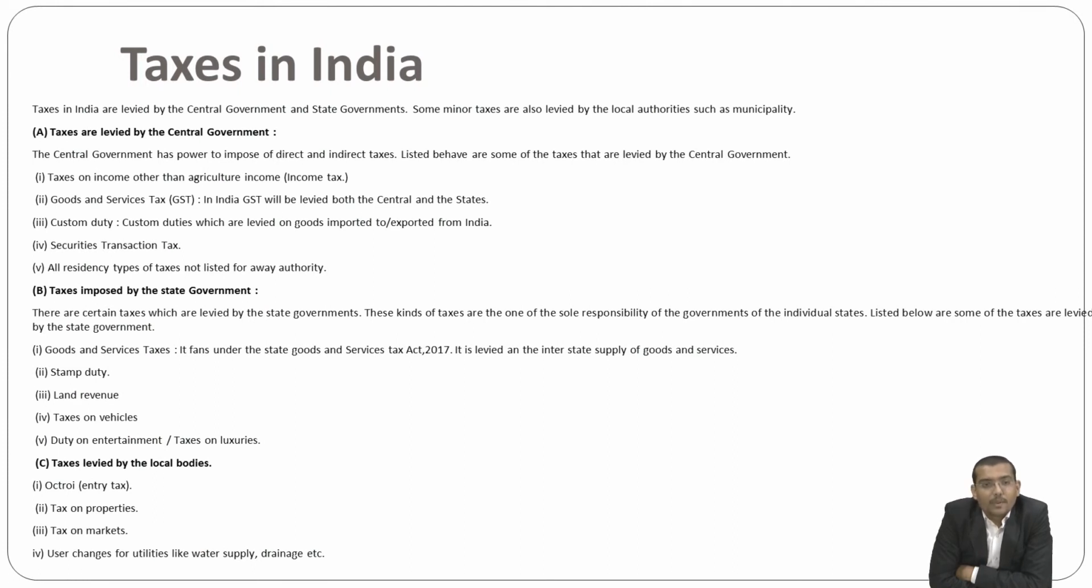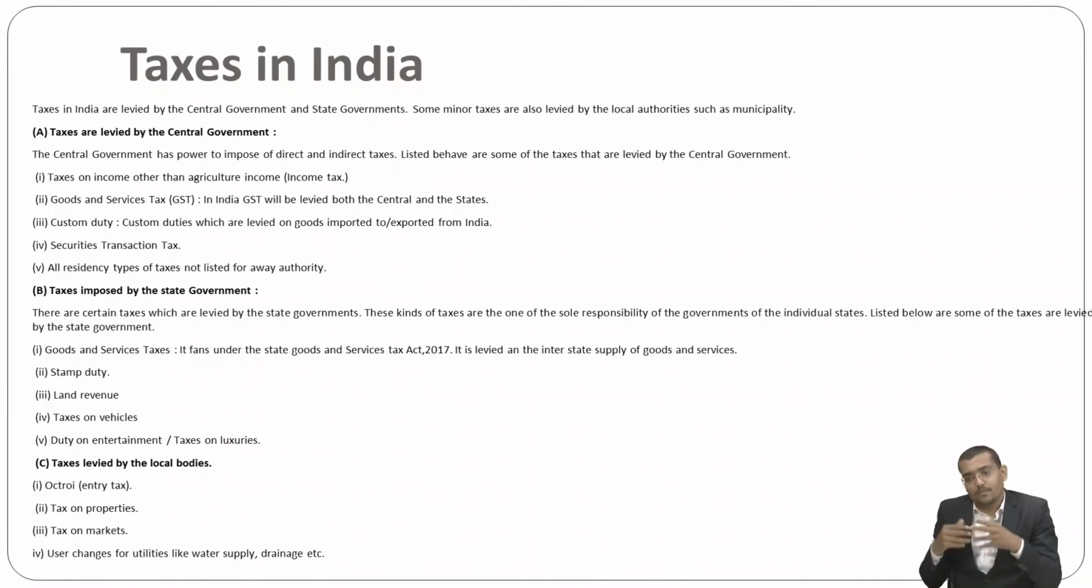Then the state government can collect stamp duty, land revenue, tax on vehicles, duty on entertainment, and tax on luxuries. Then there is the goods and services tax, the State GST, that is not central. Ultimately GST has four types: Central Goods and Services Tax, State Goods and Services Tax, Union Territory Goods and Services Tax, and Integrated Goods and Services Tax. So the state government imposes and collects the State Goods and Services Tax.